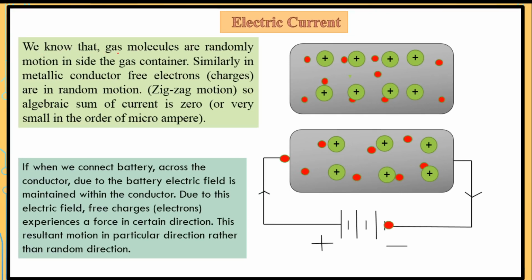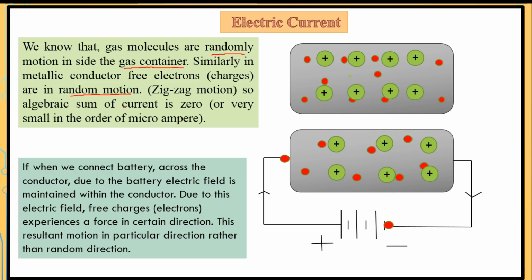We know that gas molecules move randomly inside a gas container. Suppose we have considered a gas container. Inside it, the gas molecules are moving in a random way. Similarly, in a metallic conductor, free electrons, that is charges, are in random motion, that is zigzag motion. The charges are not moving in a particular direction, they are moving in random directions.